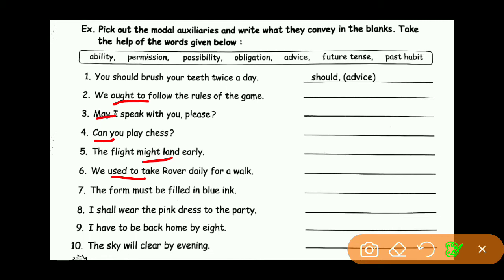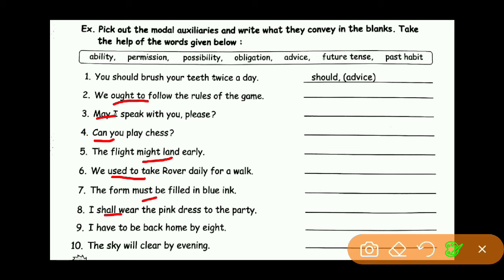Seventh one: The form must be filled in blue ink. Here must is the modal auxiliary and it conveys obligation. Eighth one: I shall wear the pink dress to the party. Here shall is the modal auxiliary and it conveys future tense.